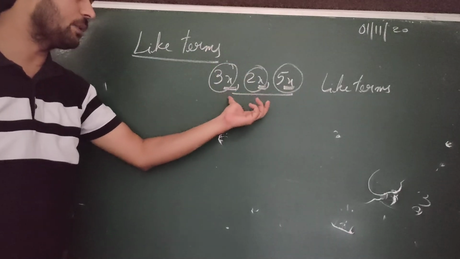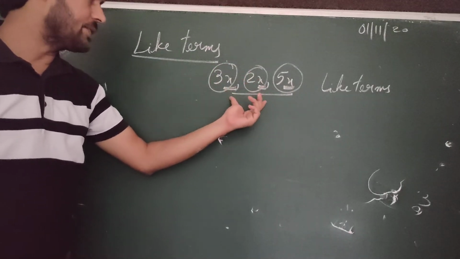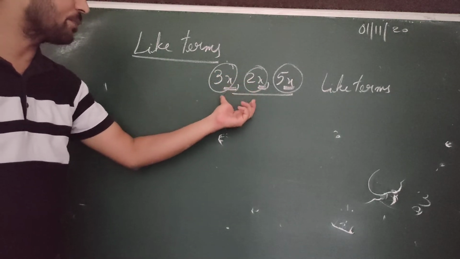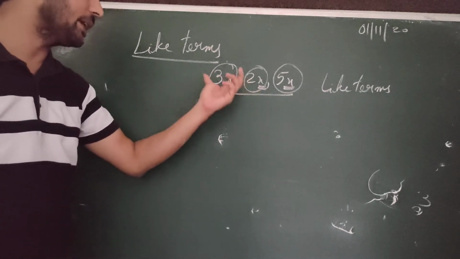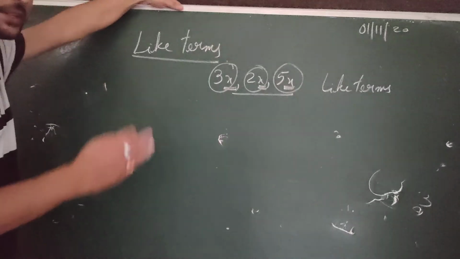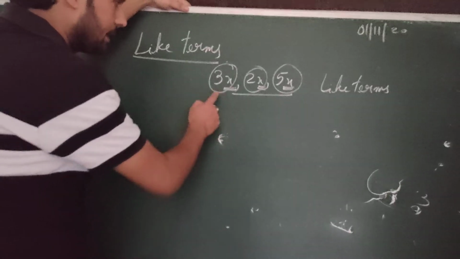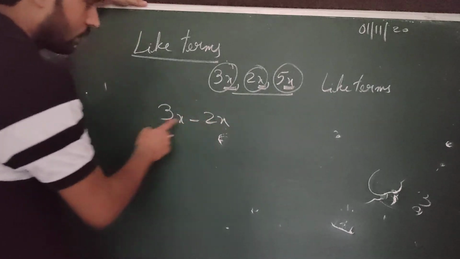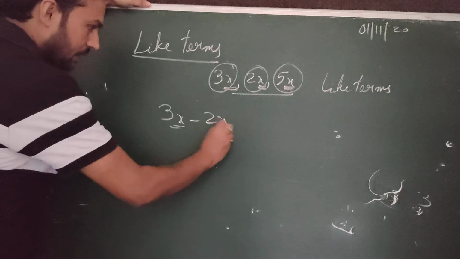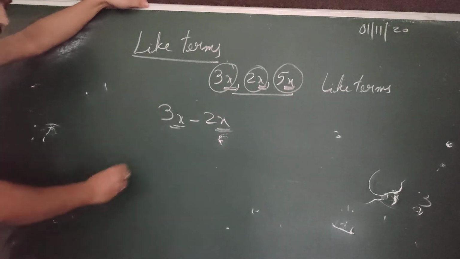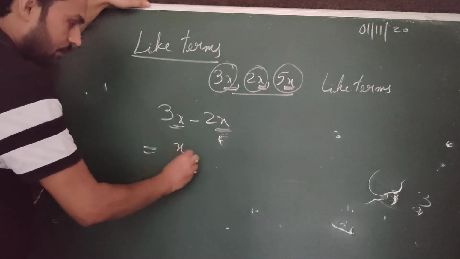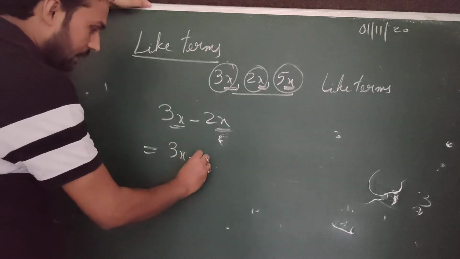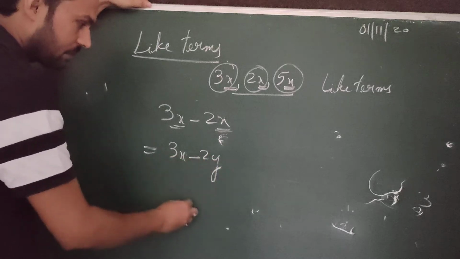And one more thing we have to remember in algebra is that addition and subtraction of the terms is possible in algebra only if they are like terms. Like supposing you can subtract these two only if they are like terms. That is the rule that we follow here. Then only we can say the answer will be x or 1x. But if the same thing is written in this way, 3x minus 2y, if they are unlike terms, then we can't do anything here.